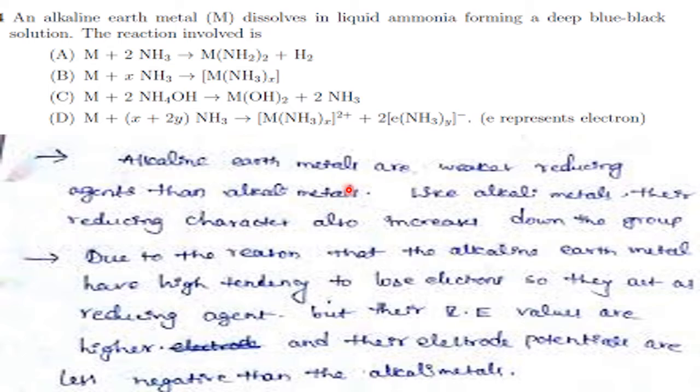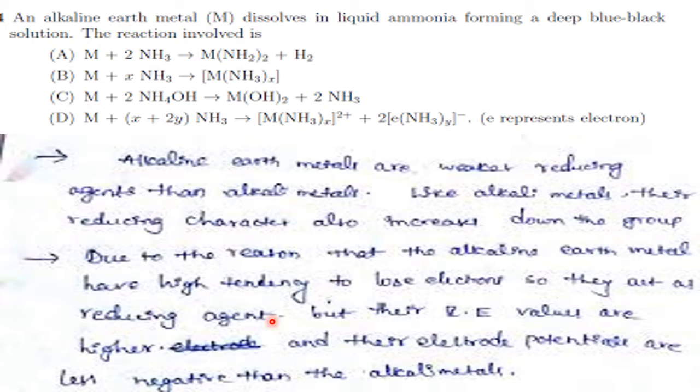Like alkali metals, their reducing character also increases down the group. How we have seen the reducing character from top to bottom increases in the case of alkali metals. The same trend is seen in the alkaline earth metals also. Here, when you move from beryllium to the bottom, their electron giving capacity increases. Therefore, reducing power also increases, since the alkaline earth metals have a high tendency to lose electrons, so they act as reducing agents.